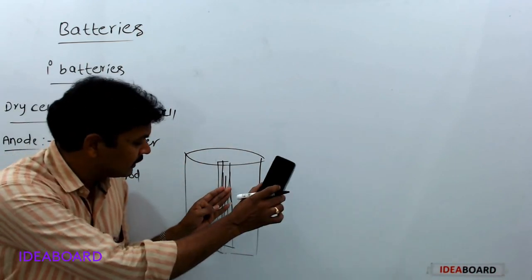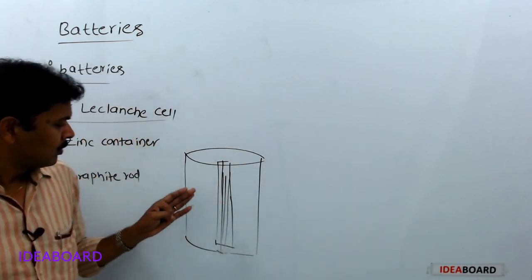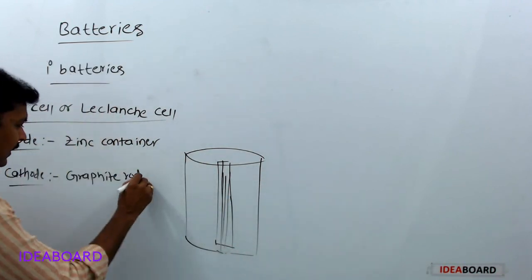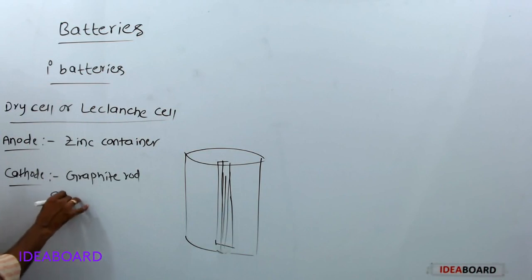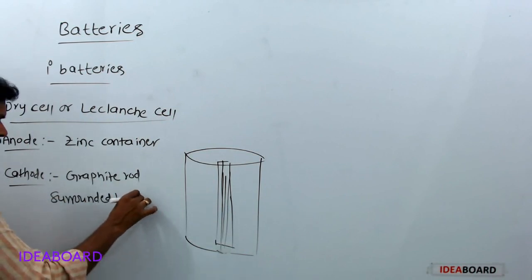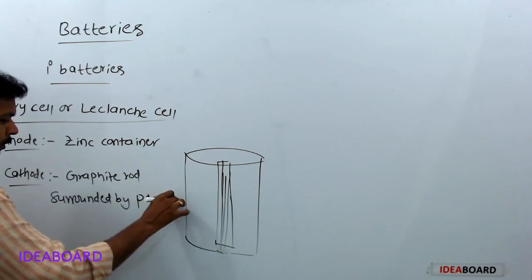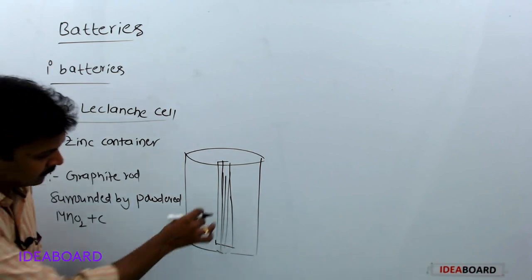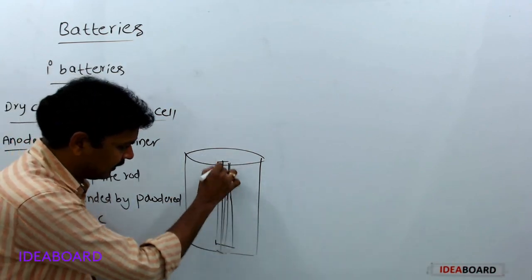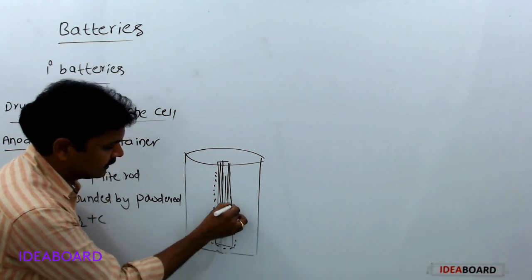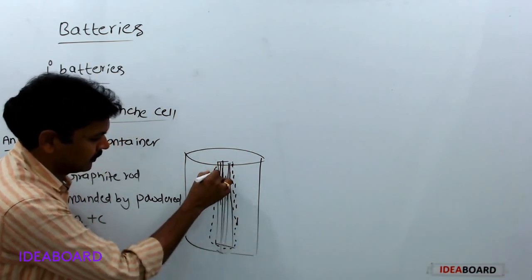This graphite rod is surrounded by powdered manganese dioxide and carbon.